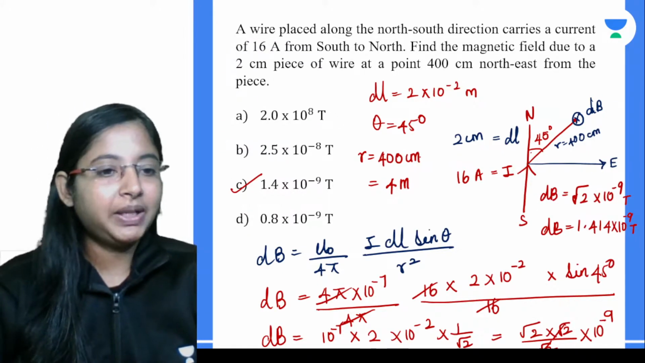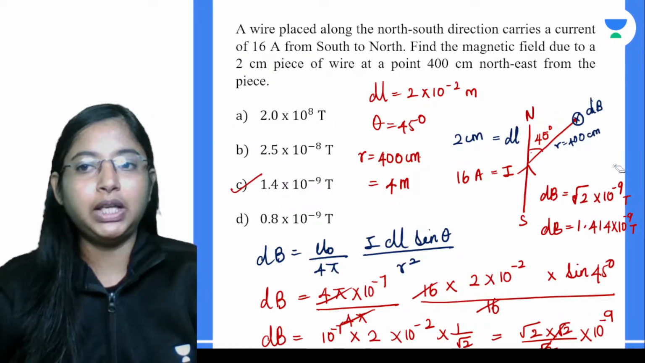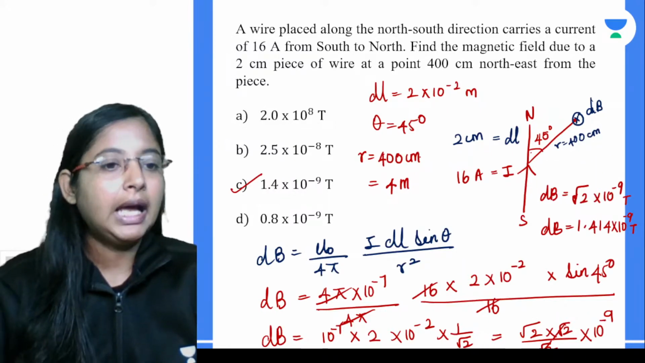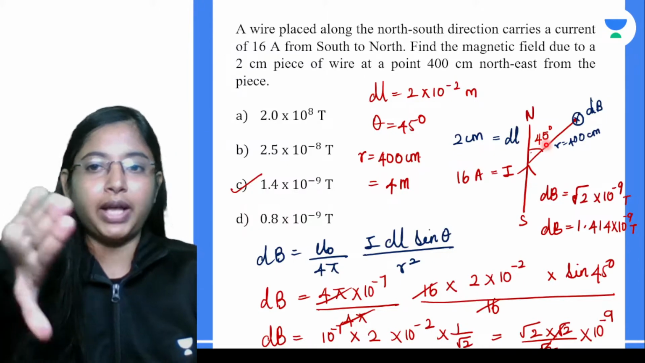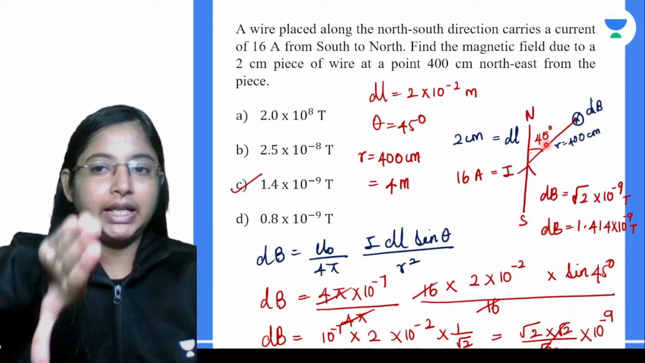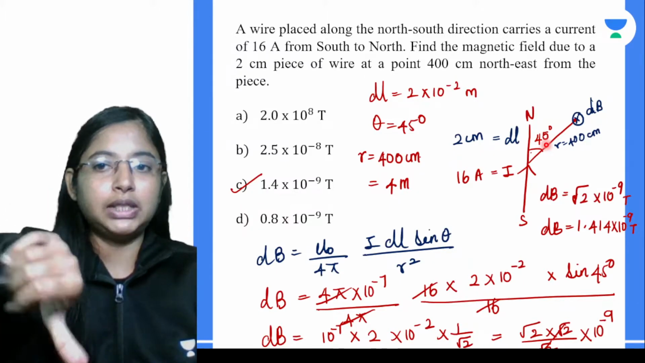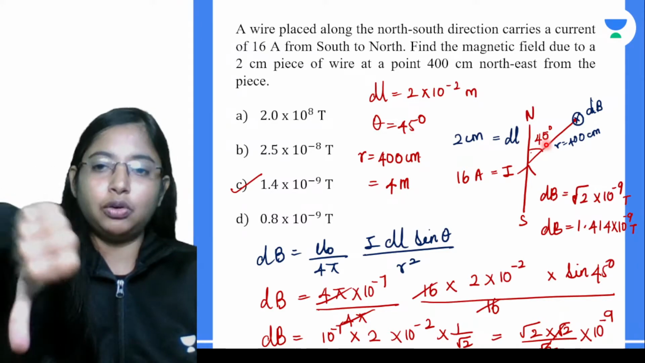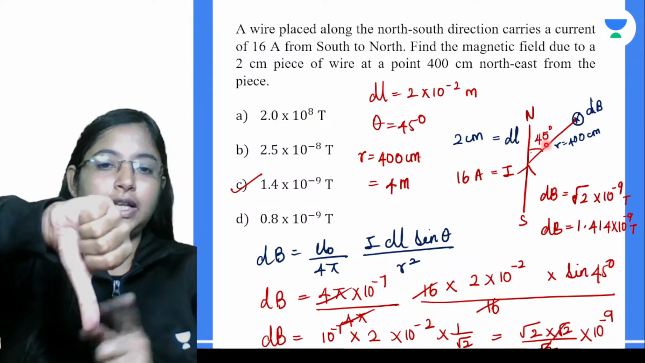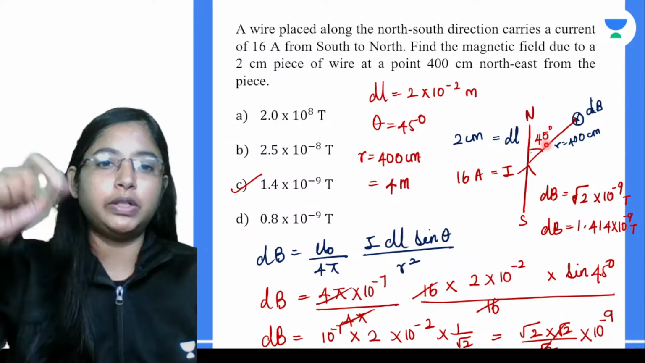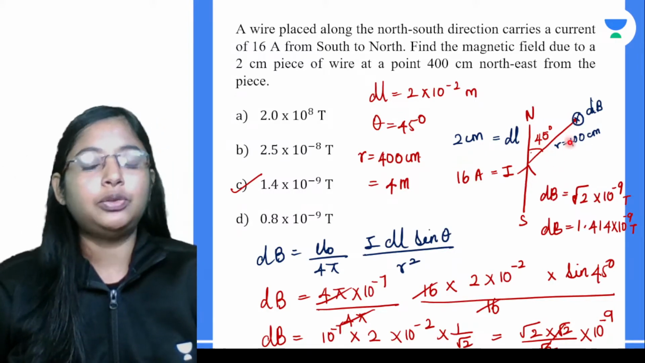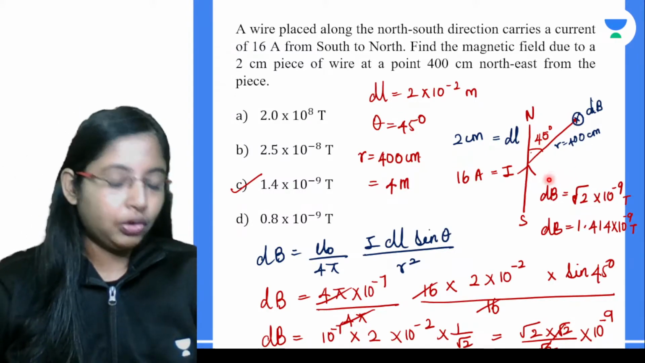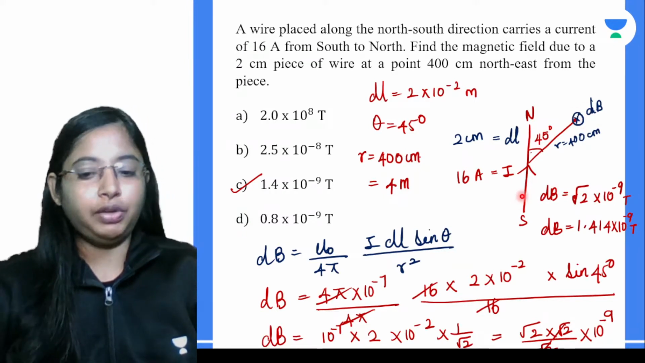Very simple. What will be the direction? What do you think will be the direction of the magnetic field here? Very simple. Think of this wire. Take the element dl, from the element dl go towards r. The direction of the thumb, if you see, is pointing downwards. It means in this case it will be into the screen over here. So this gives us the direction of the magnetic field.